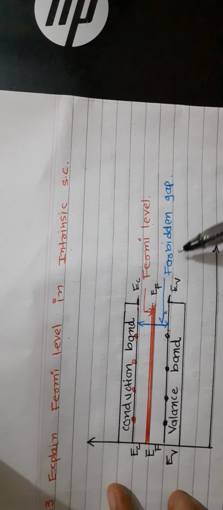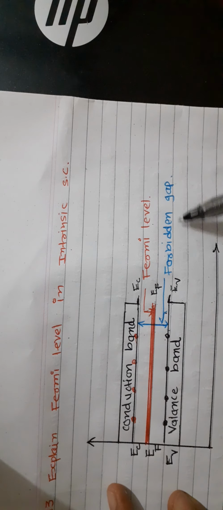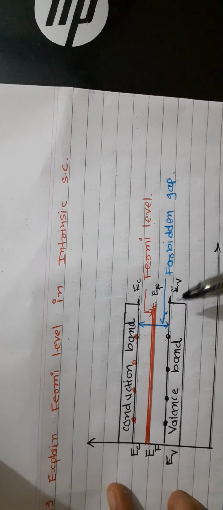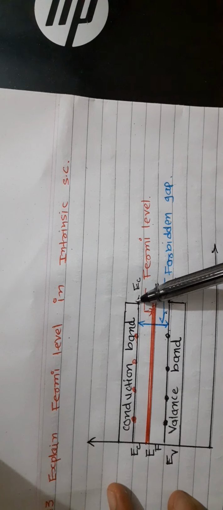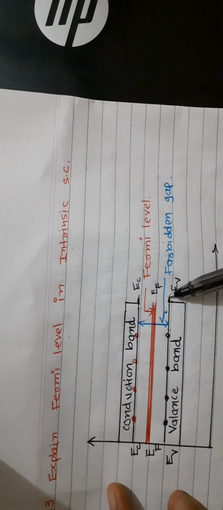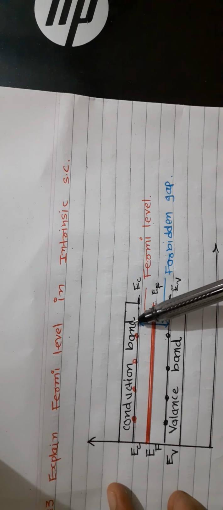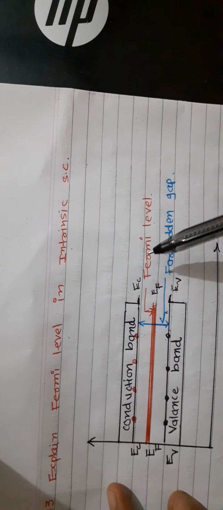Here you can also see the forbidden gap. The forbidden gap or energy band gap is the distance between the top of the valence band and the bottom of the conduction band. EV is the energy of electrons in the valence band, and EC is the energy of holes in the conduction band.